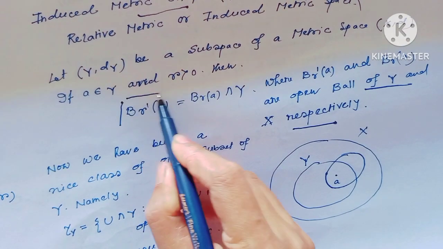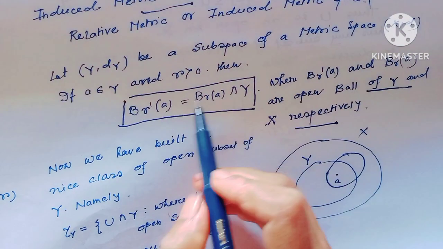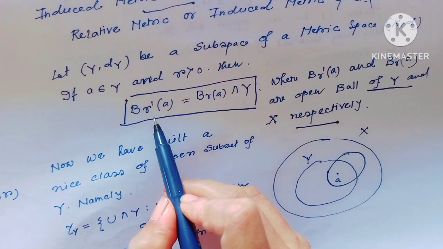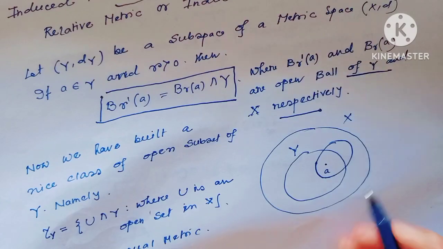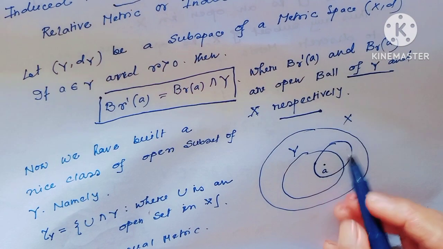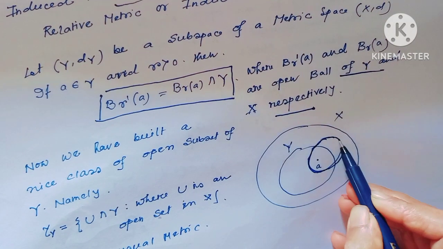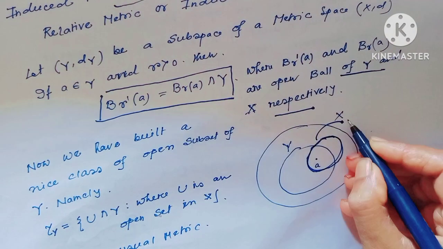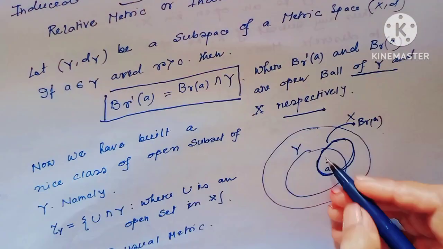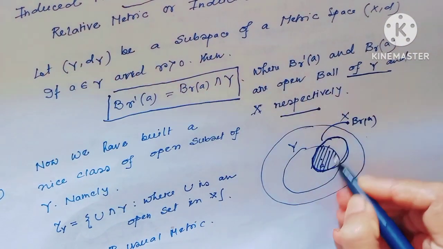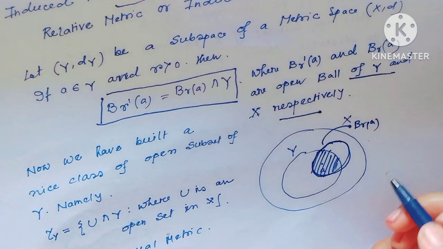In (Y, d_Y), the open ball looks like B'(r, a) equals B(r, a) intersection Y. If we consider a, and this is B(r, a), then B(r, a) intersection Y, this part is the open ball in the subspace metric space.